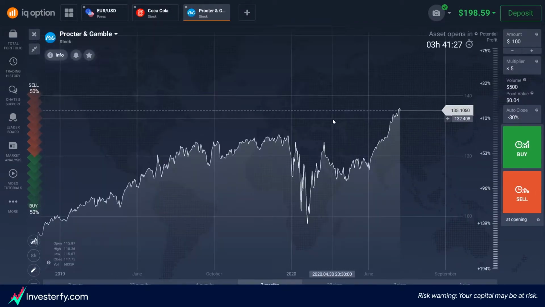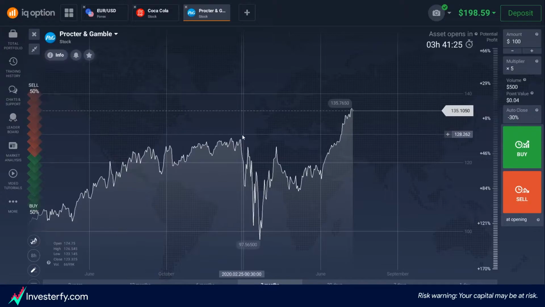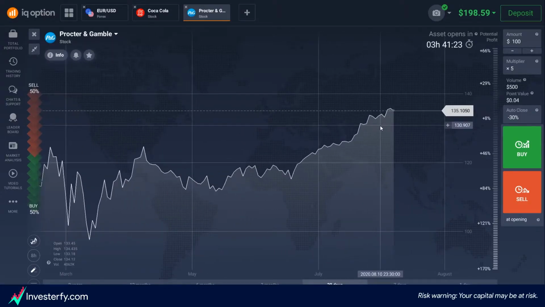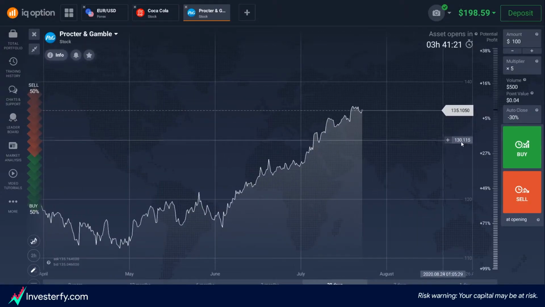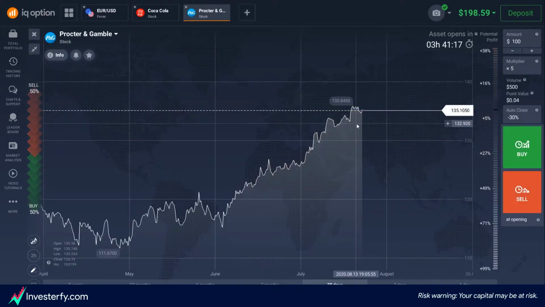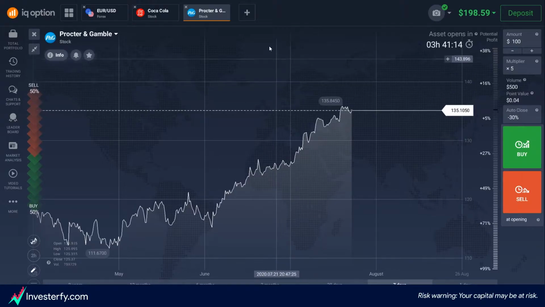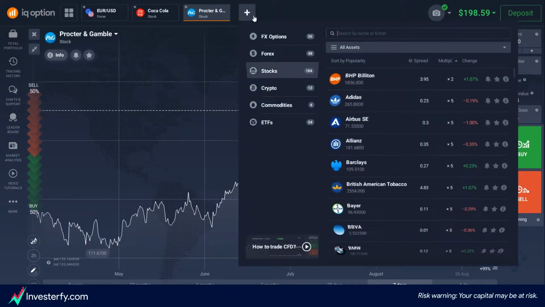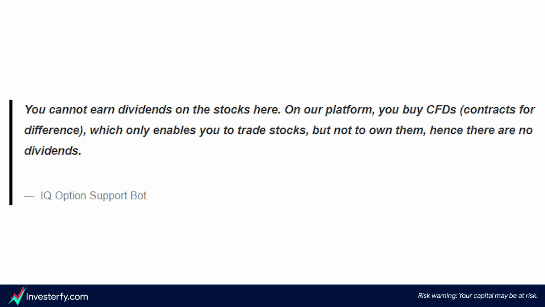On some trading platforms where you can trade CFDs, you do actually get paid the dividend amount in cash balance if you hold a CFD position of a stock through the ex-dividend date, but you do not get paid this amount on IQ Option. To confirm this, we asked the IQ Option support and they said you cannot earn dividends on the stocks here. On our platform you buy CFDs, contracts for difference, which only enables you to trade stocks but not to own them, hence there are no dividends.